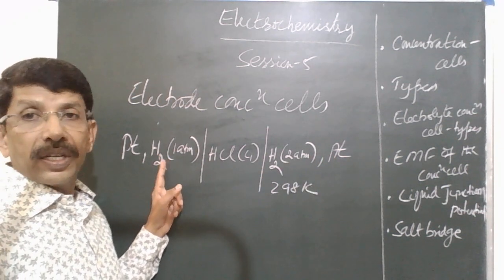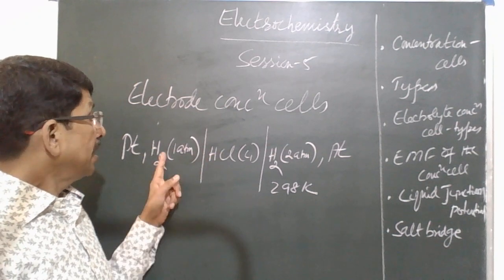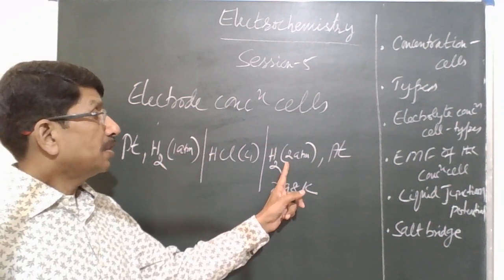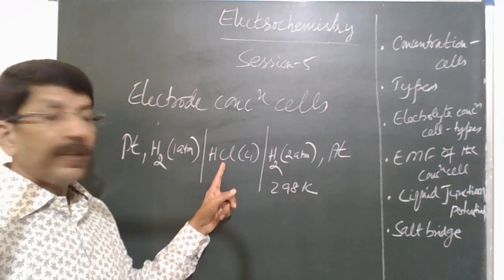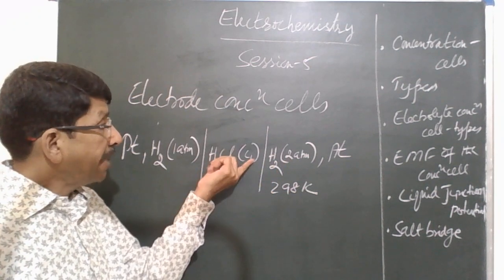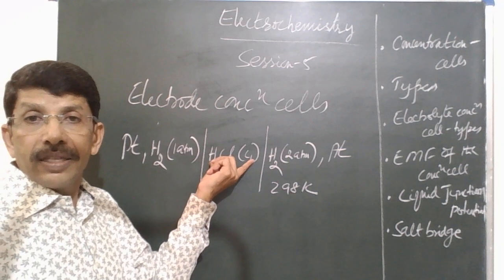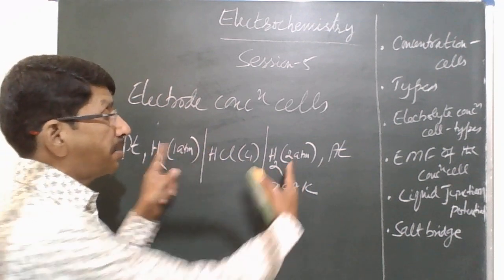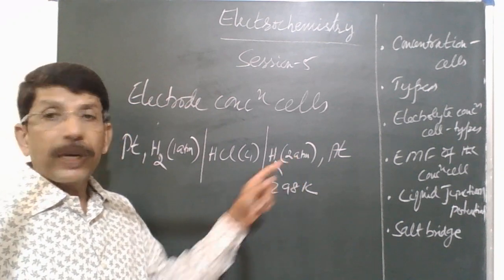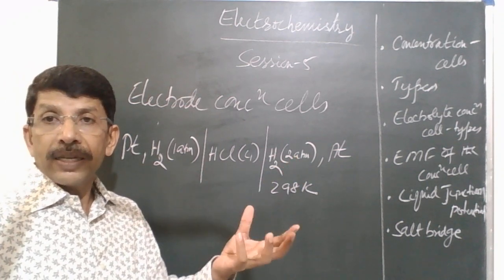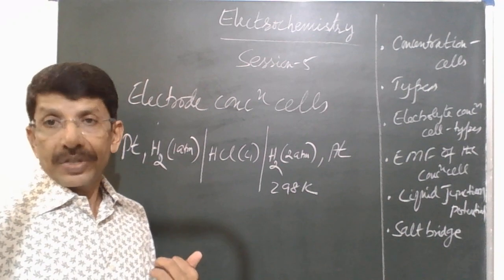Here hydrogen gas is passed through HCl at 1 atmosphere pressure. Here hydrogen gas is passed at a pressure of 2 atmospheres into the same HCl. So the electrolyte concentration is the same, but the electrode concentration is different. Hydrogen gas concentration depends upon pressure; the higher the pressure, the higher the concentration.